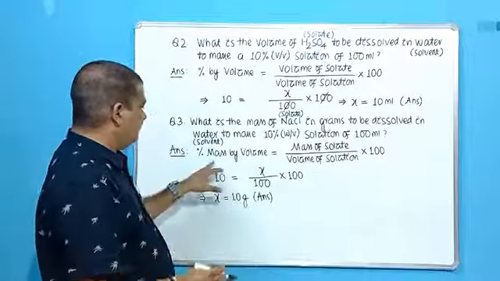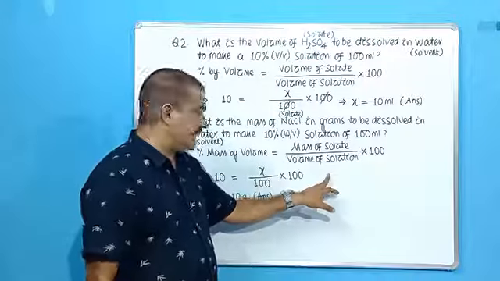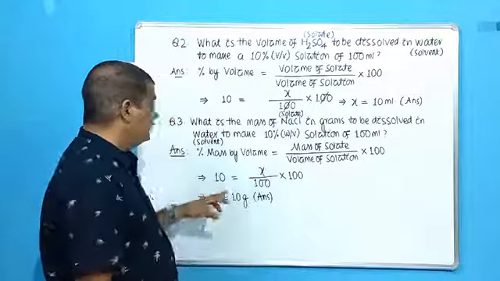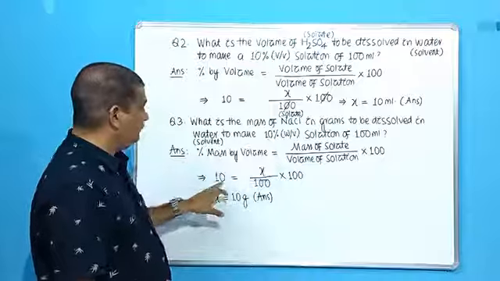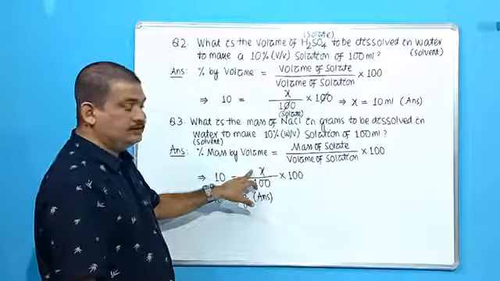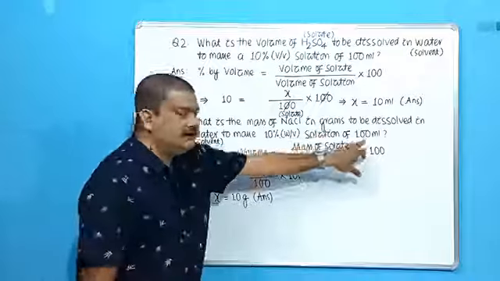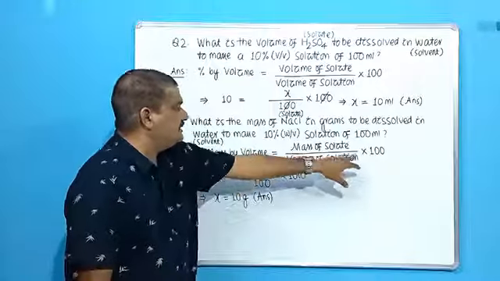So again the formula for percent of mass by volume is mass of the solute in grams divided by volume of the solution in milliliter into 100. What is the percent mass given? Now 10%. So put 10 here. Then let mass of the solute be X. Then volume of the solution given 100 milliliter. So put 100 milliliter here, into 100.